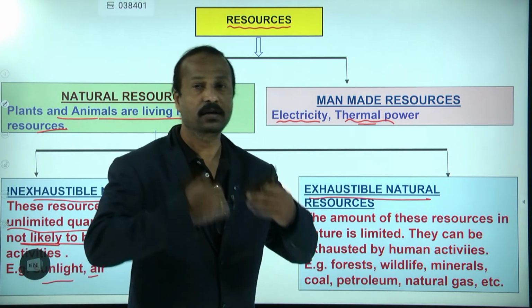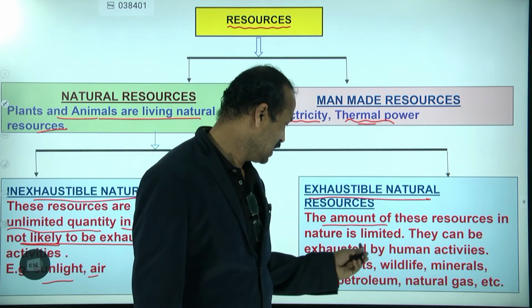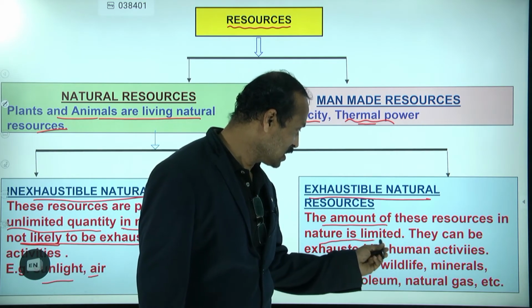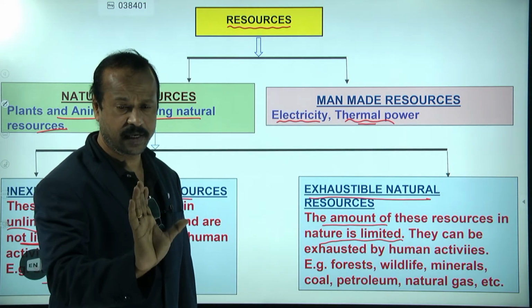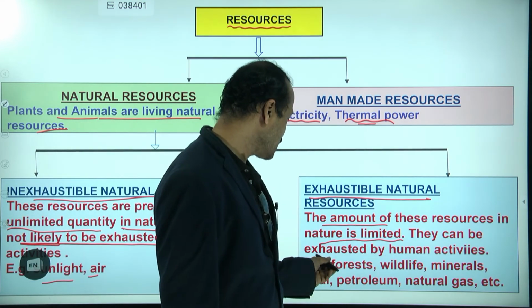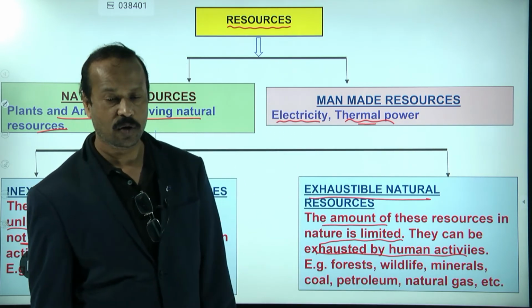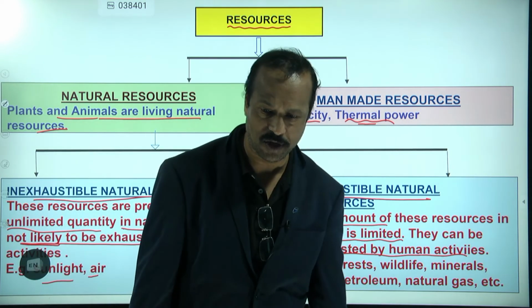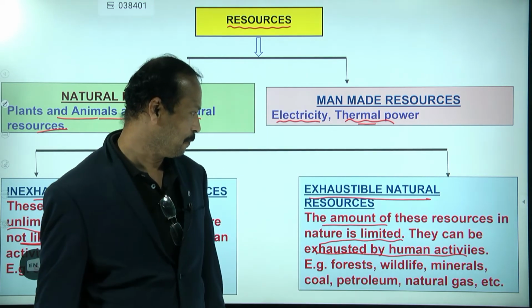Exhaustible means which will be over. The amount of these resources in nature is limited. Limited means fixed, some fixed amount is there. They can be exhausted by human activities. Here we are running the vehicles, we are cooking, we are doing so many things due to human activities. What happens? They will be over after a period of time.